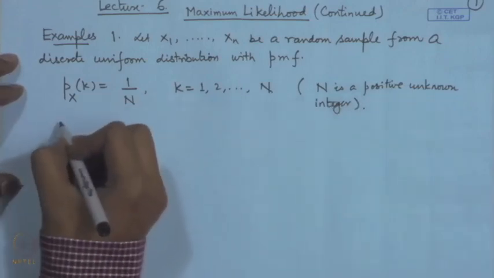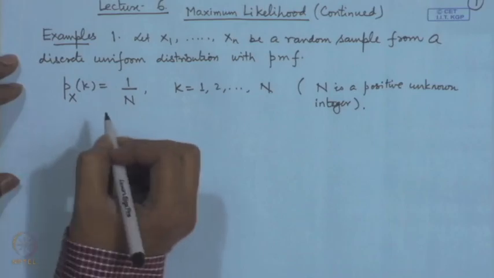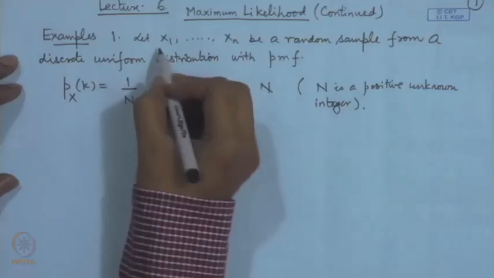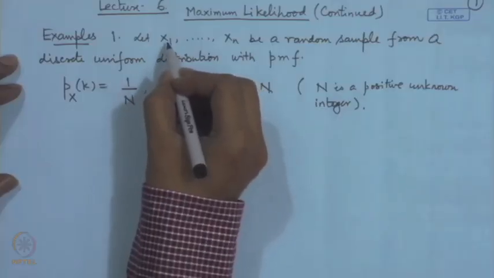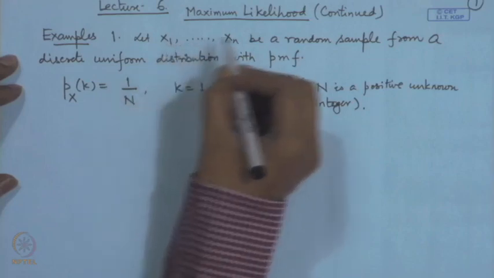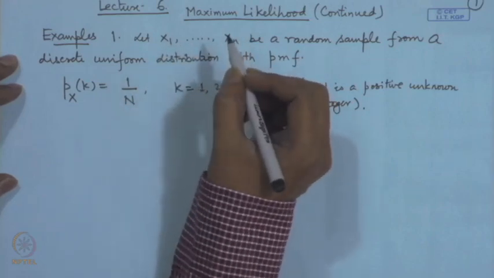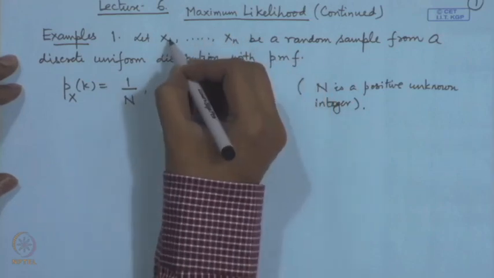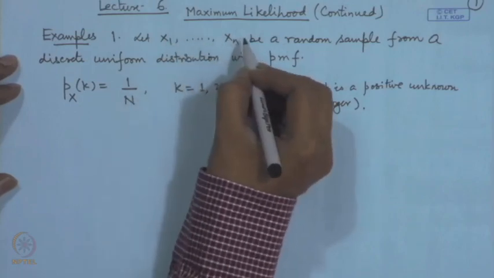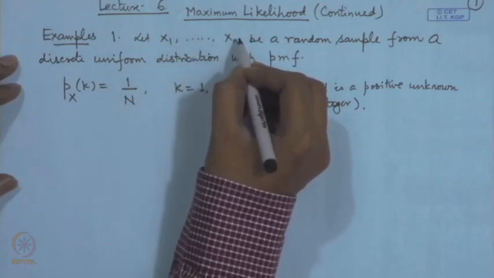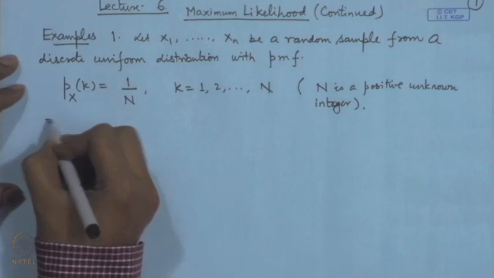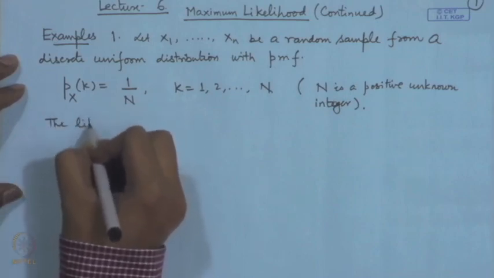So, we proceed as before, we write down the likelihood function, which is the joint distribution of x 1, x 2, ..., x n. So, we consider the points x 1 is equal to k 1, x 2 is equal to k 2, ..., x n is equal to k n.